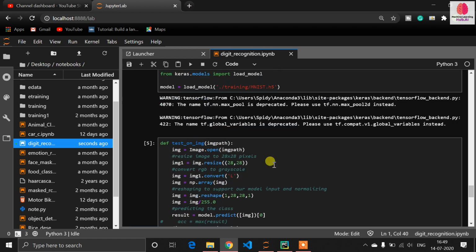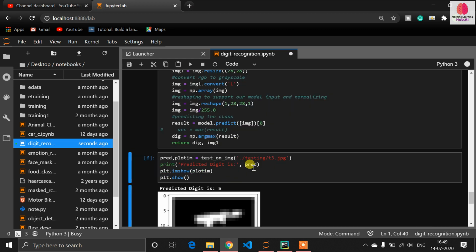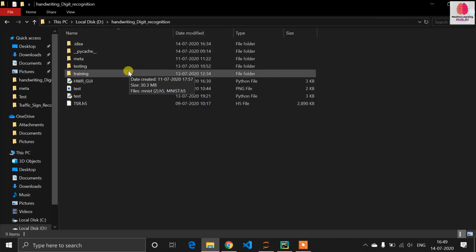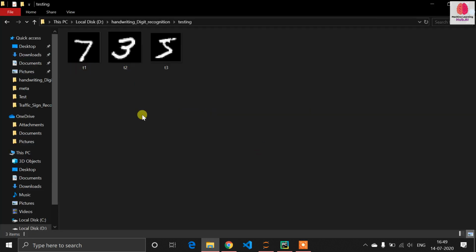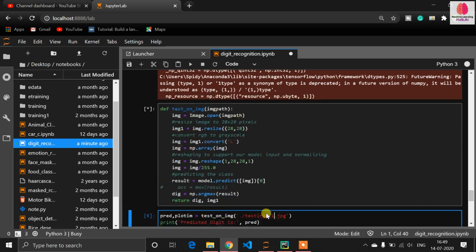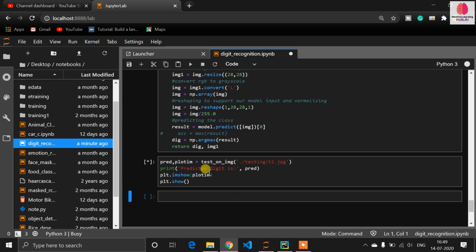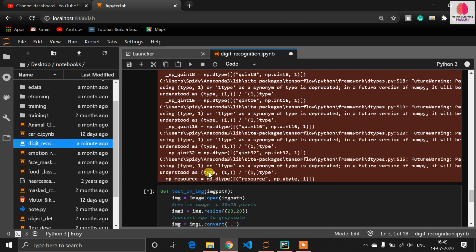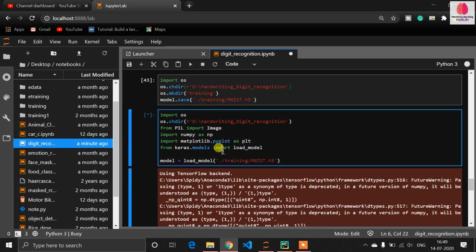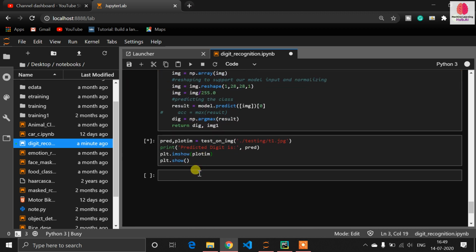Let me run this once again. I have downloaded some testing images from Google. Let's check the images one by one. First let me check t1.jpg. It's running for the first time, so it takes some time. It will return the original image with the prediction. So guys, wait for around 1 or 2 minutes. For this project we have now done almost 50% of the work.